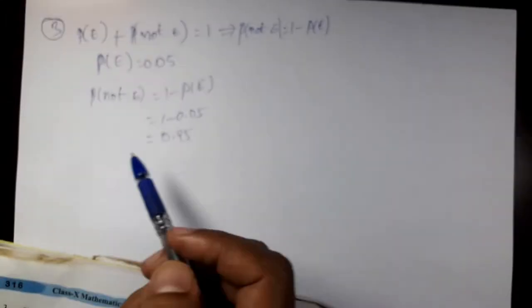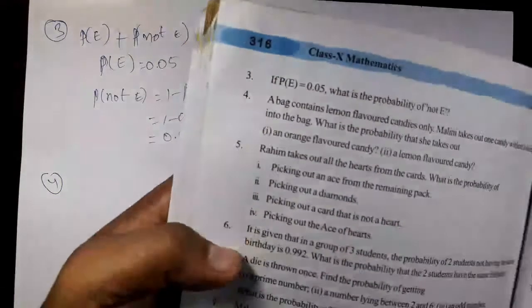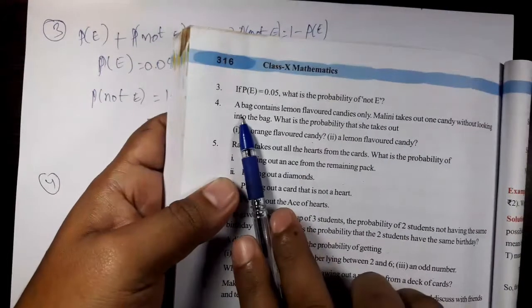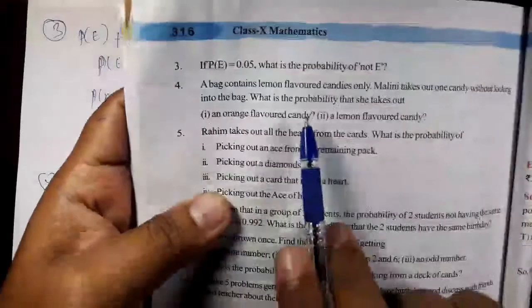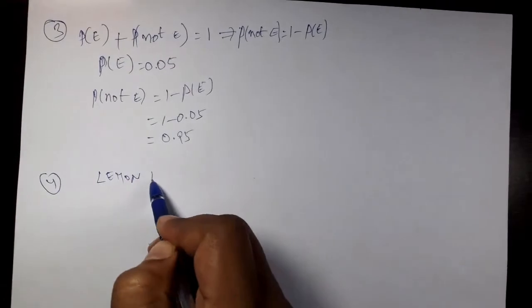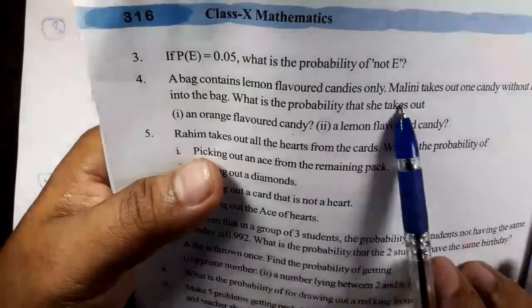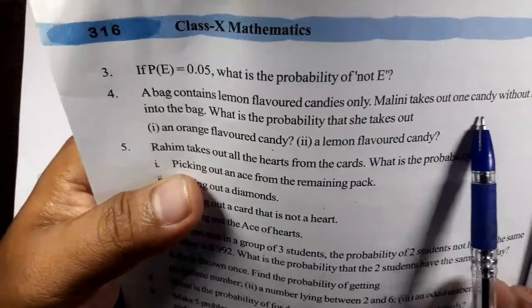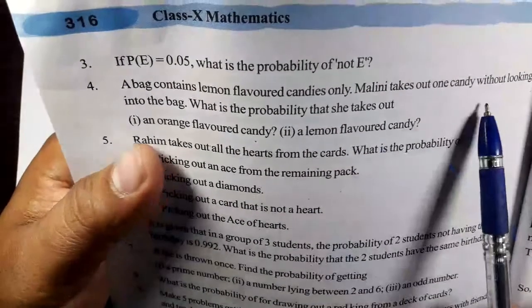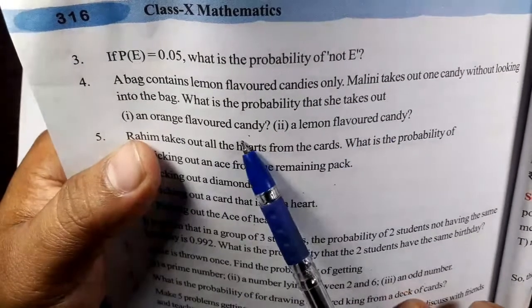Next, question number 4. A bag contains lemon flavored candies only. So all the candies inside the bag are lemon flavored only, right? Malini takes out one candy without looking into the bag. What is the probability that she takes out an orange flavored candy, a lemon flavored candy?